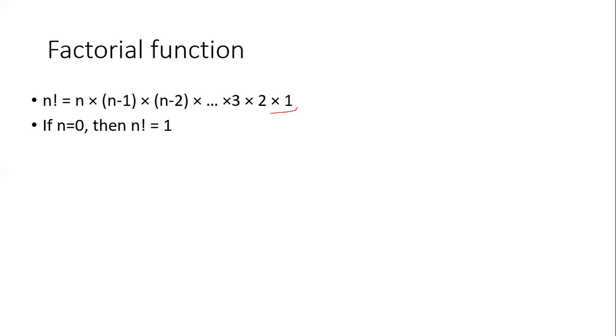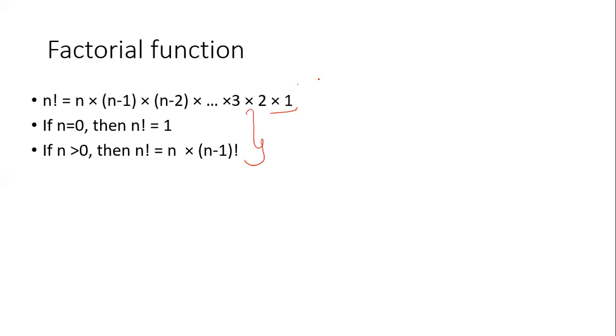If n is equal to 0, that means 0 factorial, then n factorial will be equal to 1. Next, if n is greater than 0, then n factorial will be equal to n into (n minus 1) factorial. These two conditions we might have studied in our early classes.